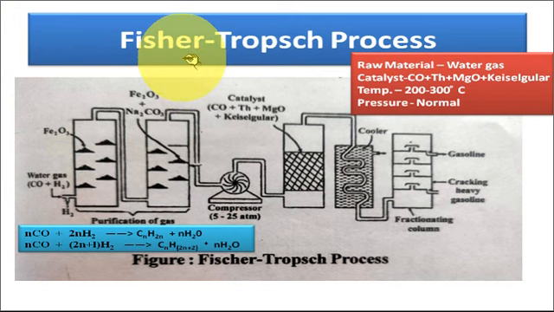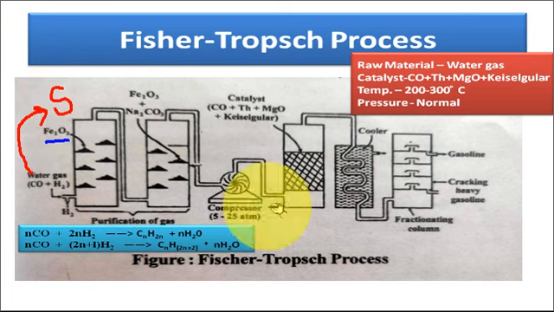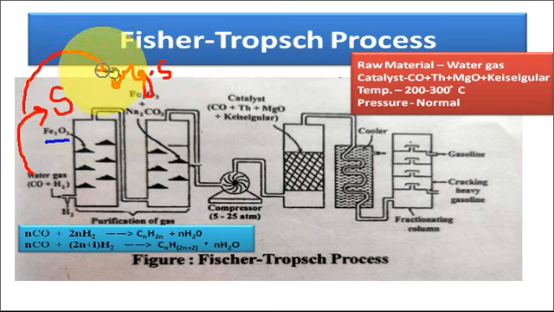The plant of the Fischer-Tropsch process contains two purifiers. One contains iron oxide, the second purifier contains iron oxide plus sodium carbonate. The iron oxide purifier chamber removes the sulfur impurities present in the water gas, while the iron oxide and sodium carbonate chamber removes the impurities of organic sulfur compounds present in the water gas.